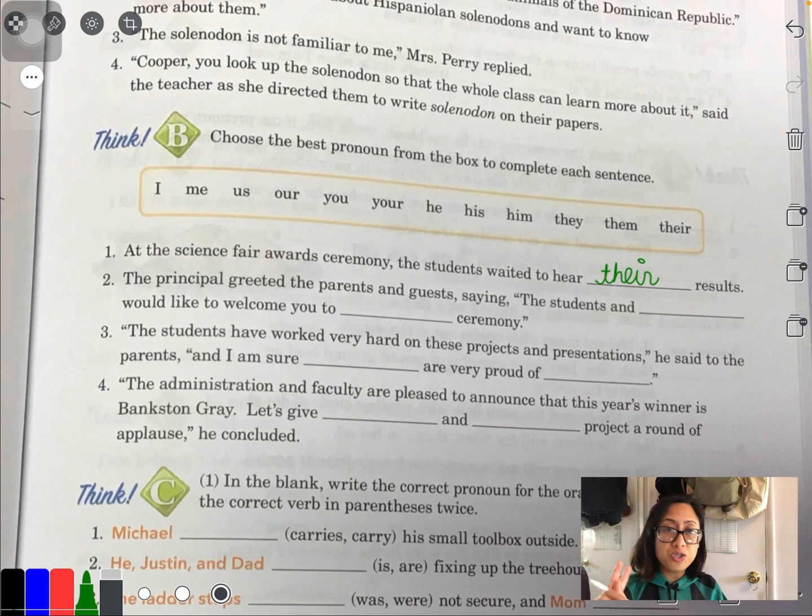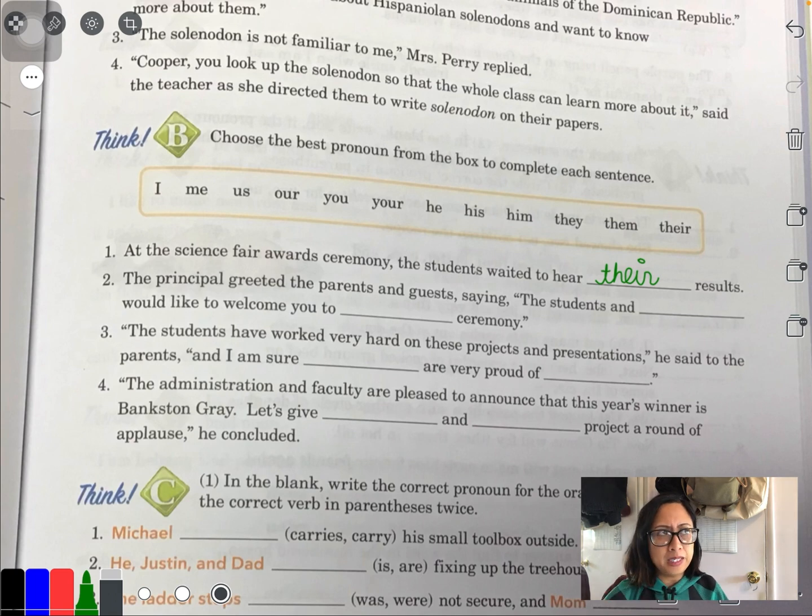Number 2, there's 2 blanks here. So we'll just do number 2 and then move on so we can do 3 and 4 at our Zoom meeting. The principal greeted the parents and guests, saying, "The students in blank would like to welcome you to blank ceremony."